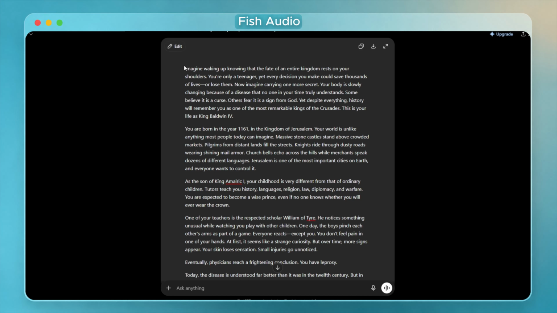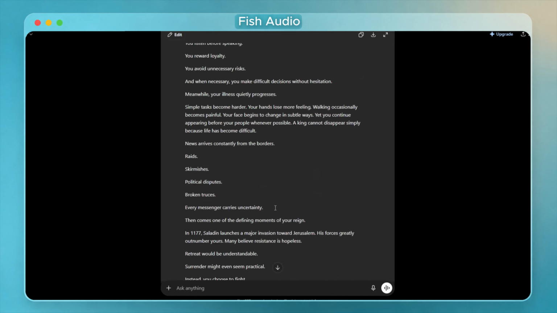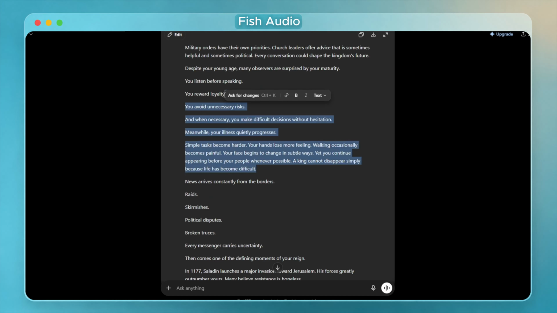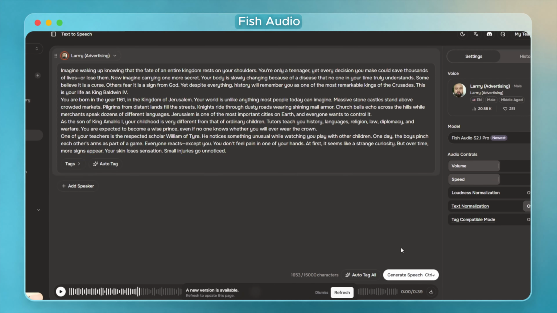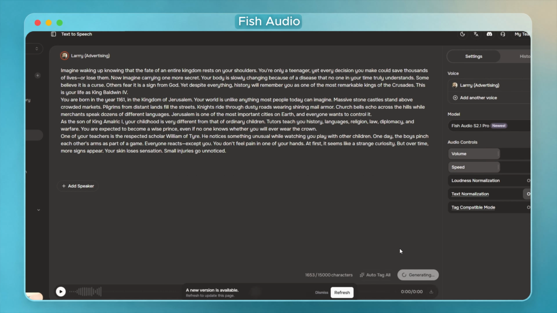Now go into Fish Audio and choose the audio that best suits the style of your video and your audience. Then copy the script for each scene and paste it into the text-to-speech section. Once you've generated the audio, download it and repeat the same steps for all the scenes in your video. Finally, you'll have a natural, high-quality audio file for each scene that matches the script perfectly and is ready to be added to the video during editing.